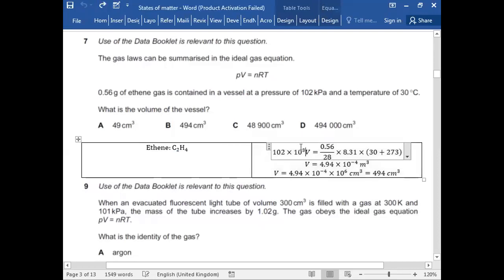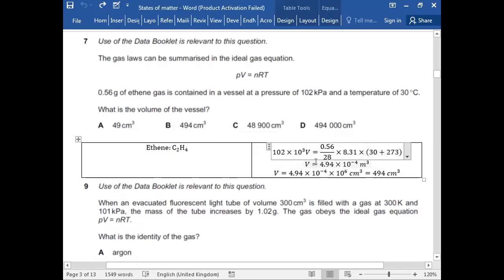In place of pressure, we can plug in 102 times 10 to the power 3 because the pressure has to be in pascals. In place of the number of moles, we can just plug in mass in grams divided by MR. We can figure out the MR of ethene. There are 2 carbons and 4 hydrogens involved. And R has a value 8.31 and the temperature has to be in Kelvin, 30 plus 273.